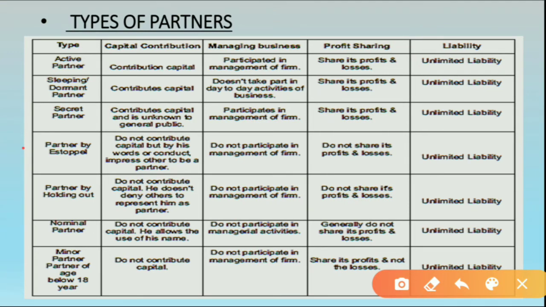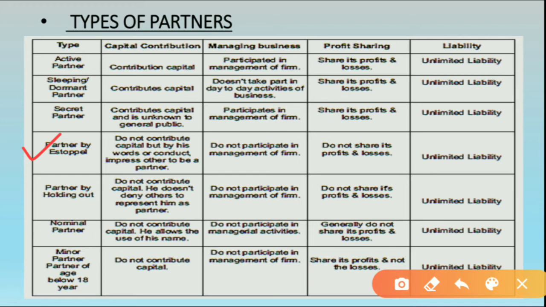Now coming to the next, that is the partner by estoppel. A partner by estoppel does not contribute capital but by his words or conduct impresses others to believe he is a partner. It means a partner by estoppel is one kind of partner who does not contribute money in the business, but by his words or his conduct, means by his behavior, he presents himself like a partner. In front of others he gives the gesture of a partner, but actually they are not.